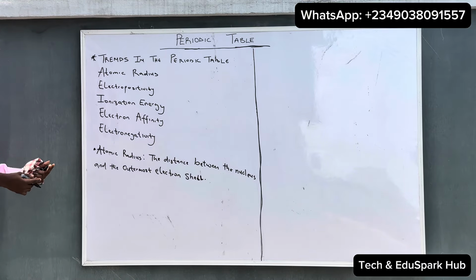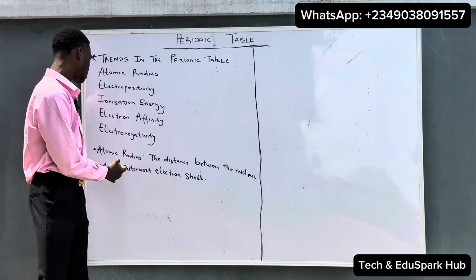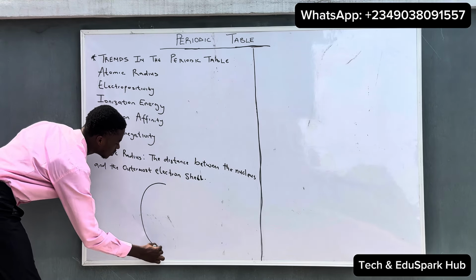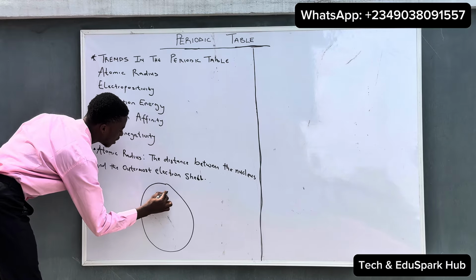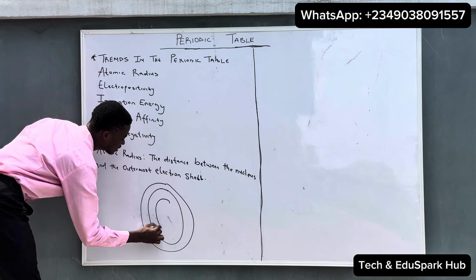The atomic radius is the distance between the nucleus and the outermost electron shell. So let's say this is the atom, and we have another shell.